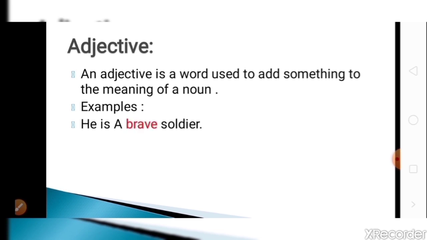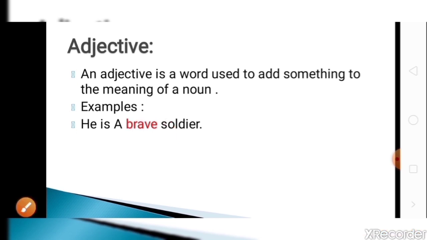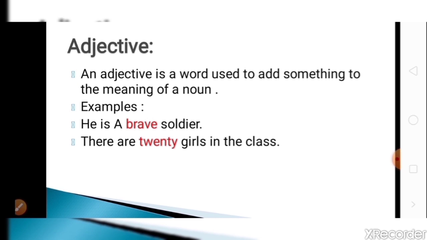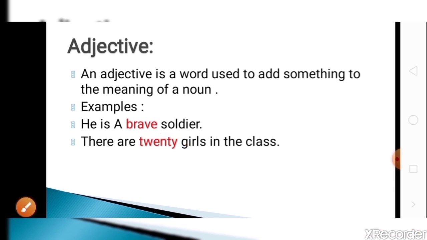And the examples are, first example, he is a brave soldier. Now you can see how the soldier is. He is brave. So brave is here an adjective because it shows the quality of that soldier. That soldier is very brave. In the next example, you can see there are 20 girls in the class. So how many girls are there in the class? 20. So it gives the count of the girls. So it gives extra information about the girls. So it is also called an adjective.